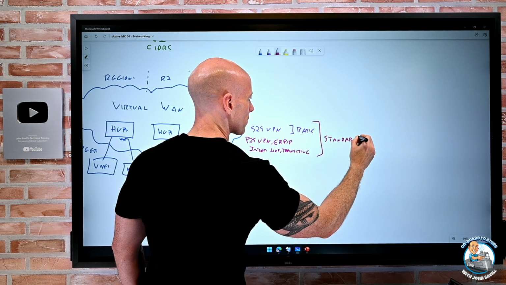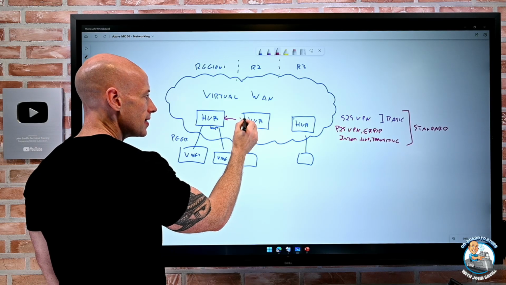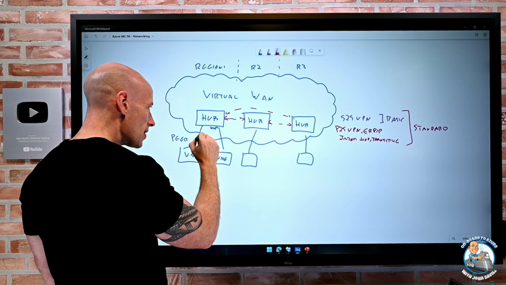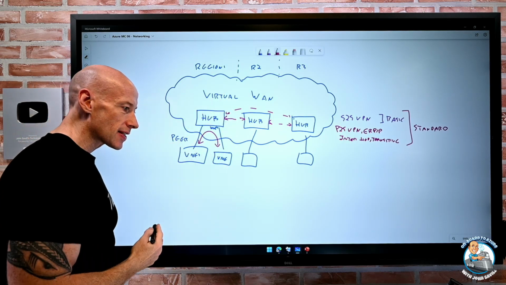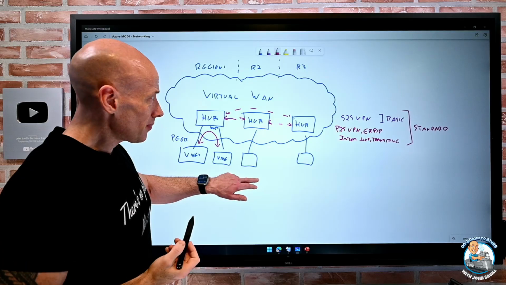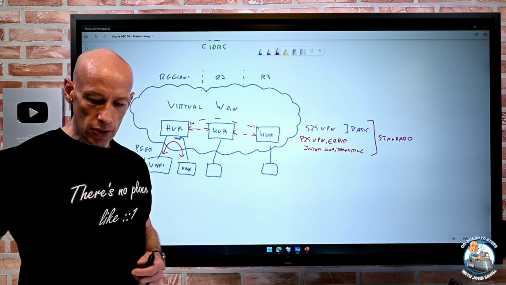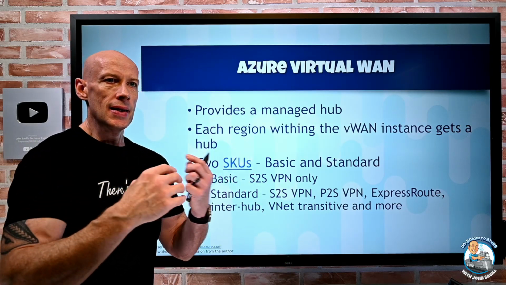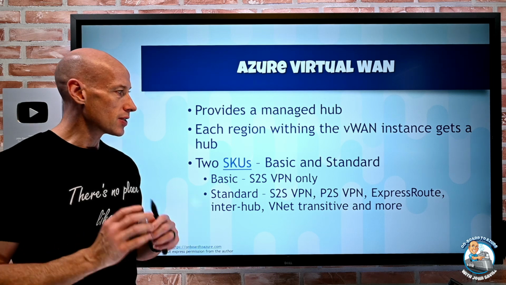So with the standard now, hey, there's connections between these. So it's inter-hub. These could now talk, and obviously other things and offices can connect in as well. So I have all of those different capabilities with the different SKUs. So virtual WAN, super powerful, takes away the emphasis on me for having to manage and deal with those things.